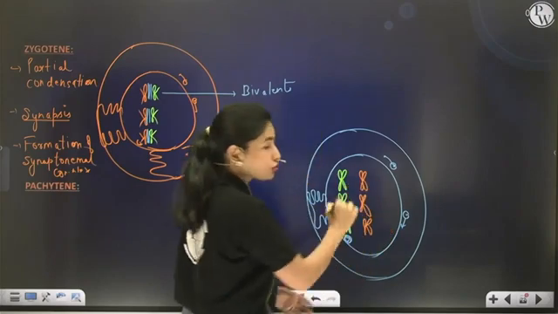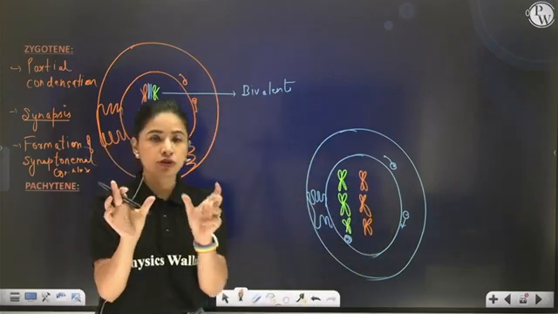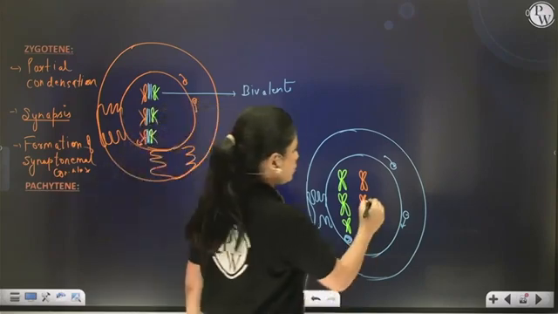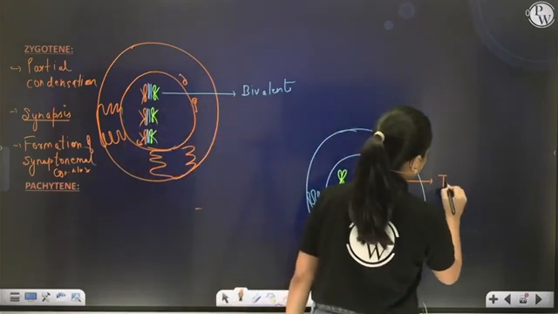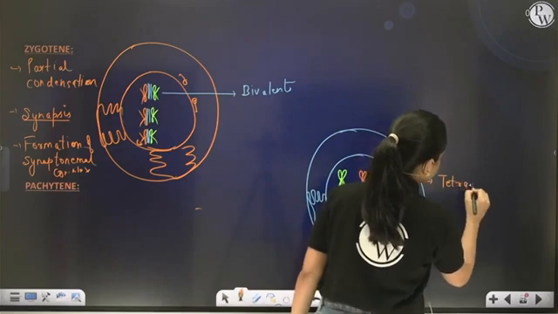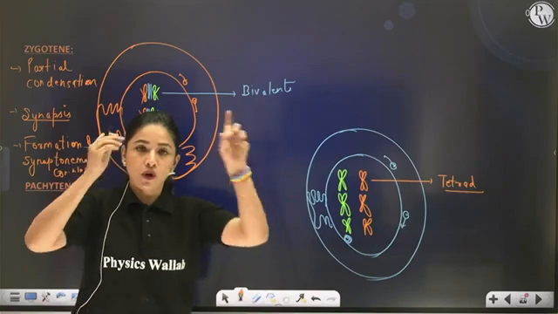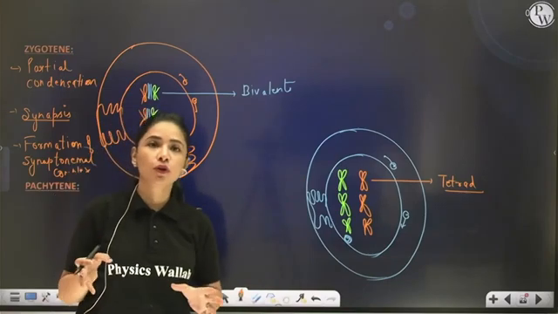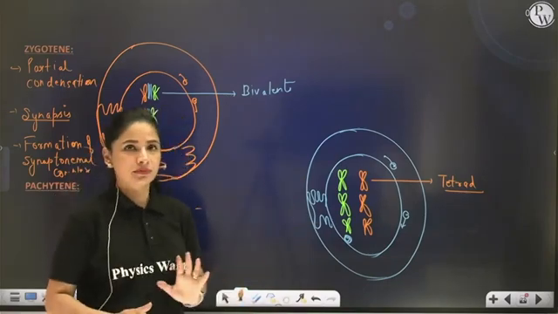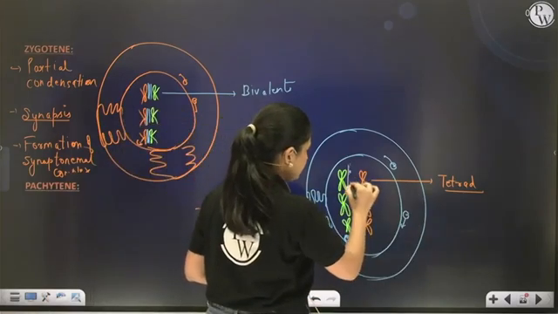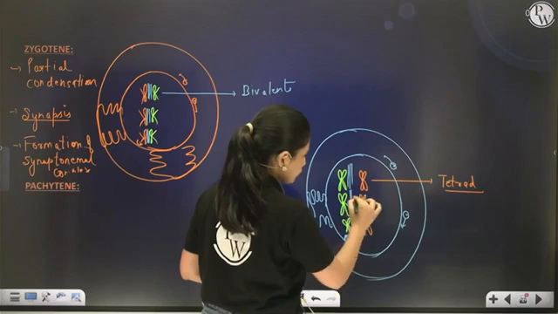And now these two homologous chromosomes having all four chromatids, this structure is known as a tetrad. So the pachytene stage is characterized by the formation of tetrads, where all four chromatids of the homologous chromosomes are visible. Now the synaptonemal complex was there, that was keeping these paired homologous chromosomes together.